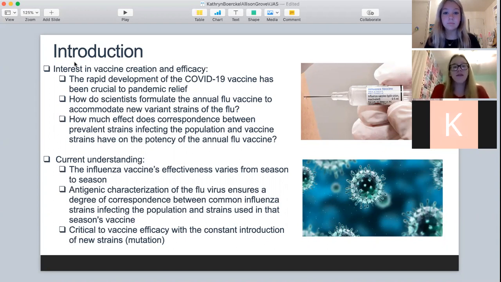Because of the inconsistent prevalence of strains, the influenza vaccine's effectiveness varies from season to season. Our background research also introduced the use of antigenic characterization, a process that is able to indicate the flu vaccine's ability to produce an immune response against the commonly circulating flu viruses, and hemagglutinin inhibition assay, or HI test, which allows scientists to compare antigenic properties between previously and currently circulating influenza strains to help select the candidate vaccine viruses. Both of these processes help to ensure a degree of correspondence between common influenza strains infecting the population and the strains used in the season's vaccine. This is critical to vaccine efficacy with the constant introduction of new strains.